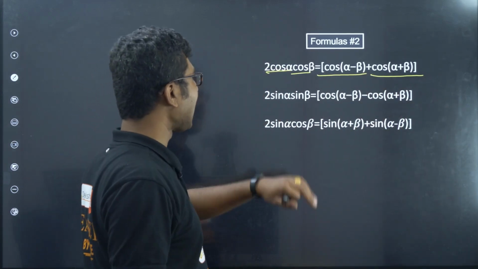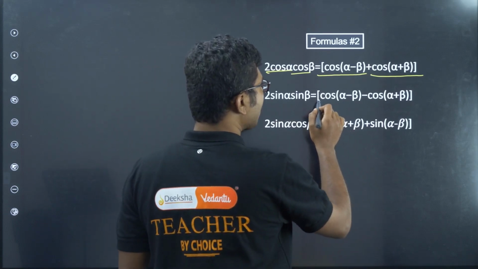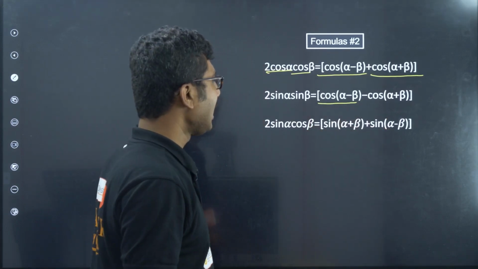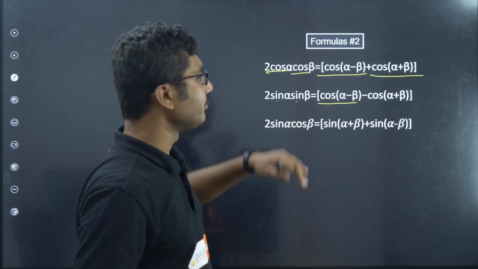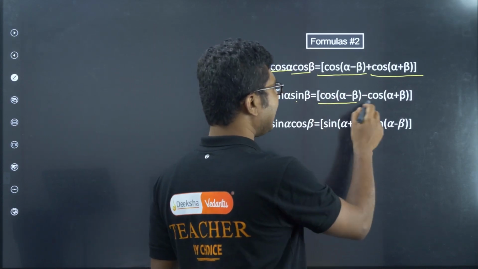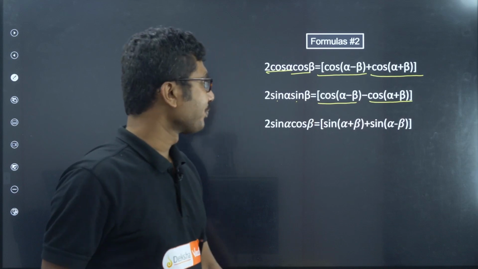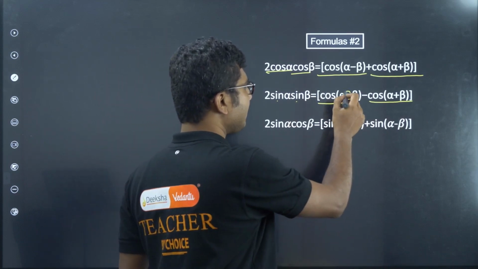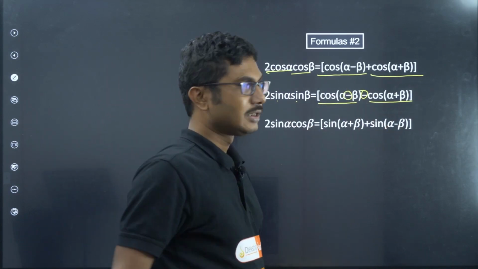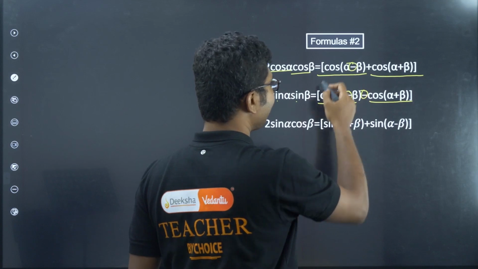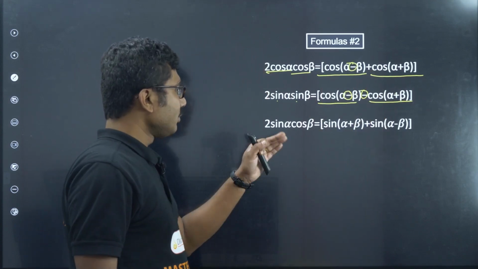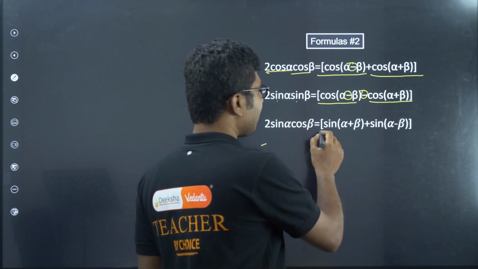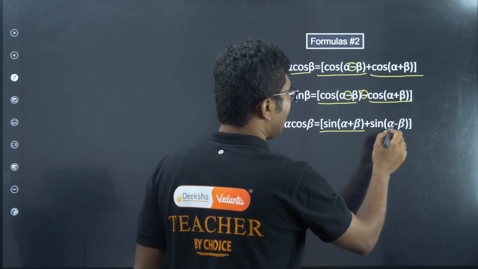Okay, similarly sin alpha sin beta is cos alpha minus beta and minus. Because sine is not very common with cos, there will be a minus sign: cos alpha plus beta, but the minus sign will be first, minus minus then plus. Similarly here minus first, plus plus, okay. And 2 sin alpha cos beta is sin alpha plus beta plus sin alpha minus beta.